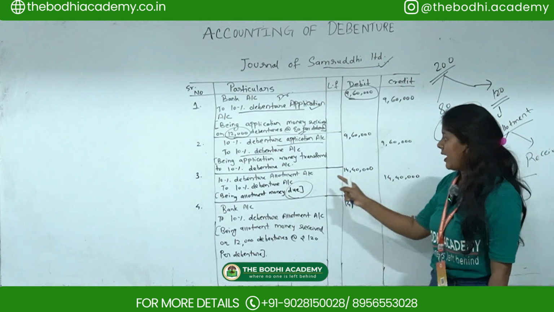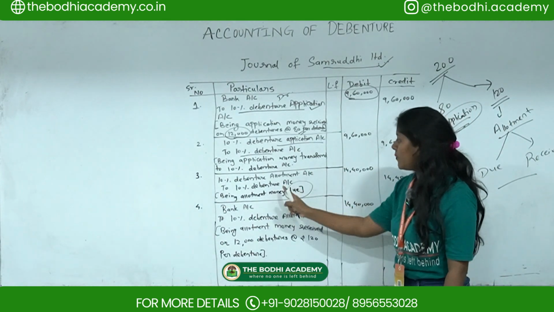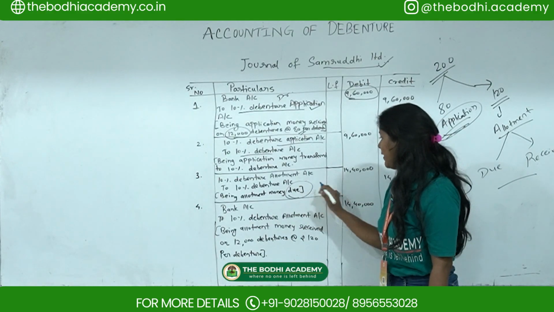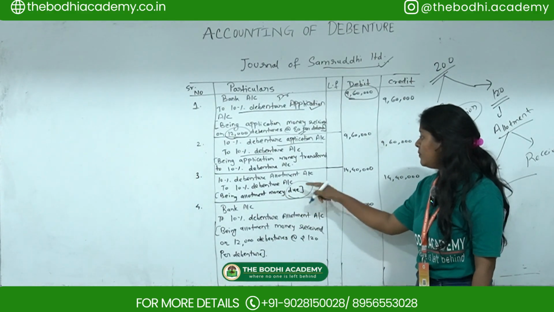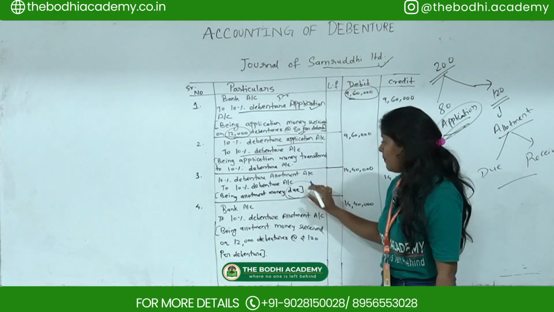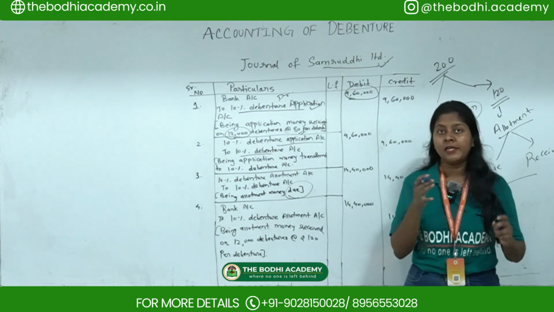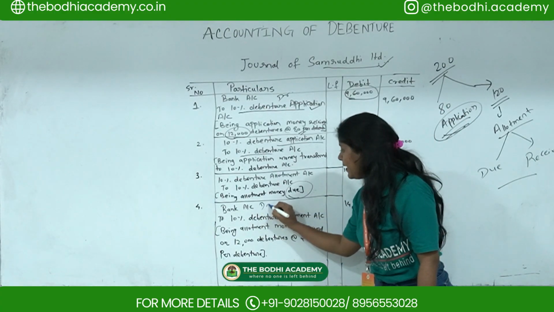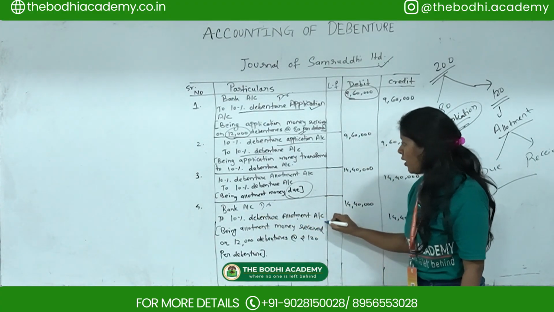Okay. So now this is for allotment. For allotment, how you are going to do: 12,000 debentures at rupees 120. So allotment money due 14,40,000 will come. Then whatever the amount is due, now you are showing that it is now received into the bank. So bank account is debited to 10% debenture allotment account.